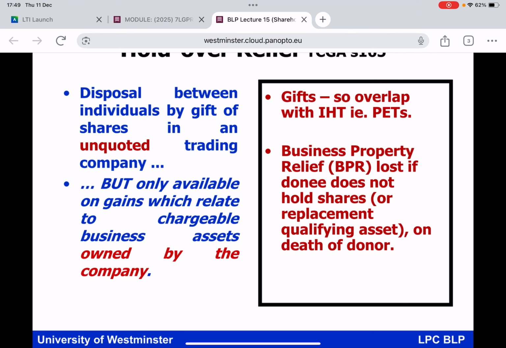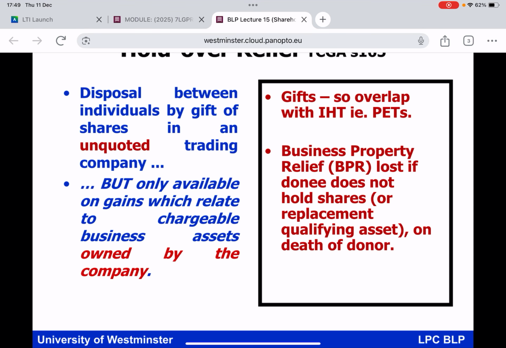Holdover relief. Okay, we have encountered this before, everybody, in the Foundation course CGT. It was also relevant, was it not, in BLP Group Session 7. Frank Hudson, for example. This is aimed at gifts of business interests. And it is relevant where you have got a shareholder making a gift of shares in an unquoted trading company, a private limited company.